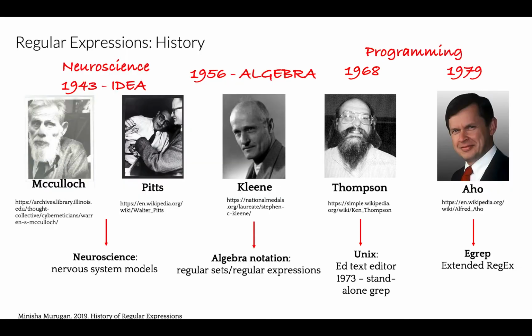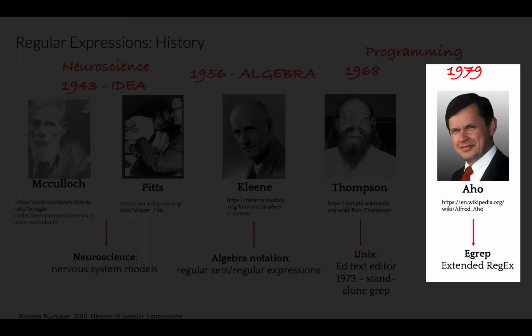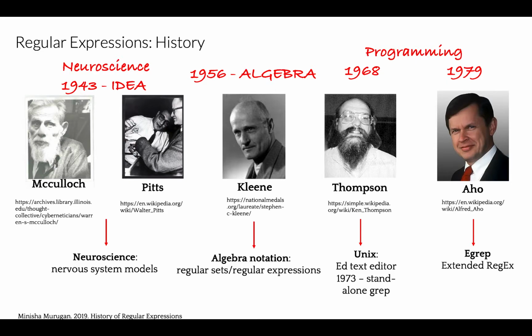In 1965, regular expressions were for the first time mentioned in the context of computers. Ken Thompson, one of the key developers of Unix, implemented regular expressions inside the text editor he called ED. That's the entry point of regex into the computing world. You're probably familiar with the grep command, which has the functionality to search based on regular expressions. In 1973, Unix released a standalone program called grep. One more milestone: during 1970, Alfred Aho extended grep with a whole bunch of new functionalities, modified the syntax, and named it egrep, extended grep.